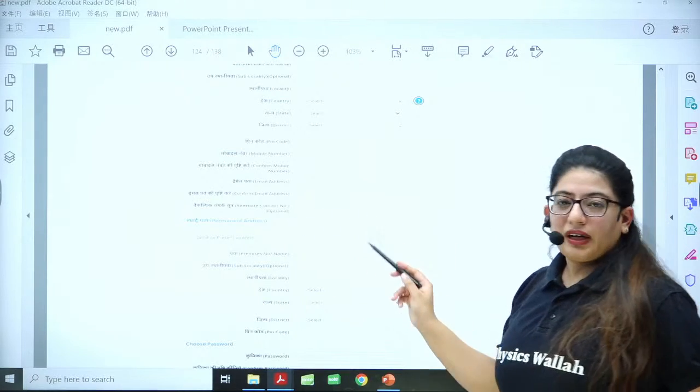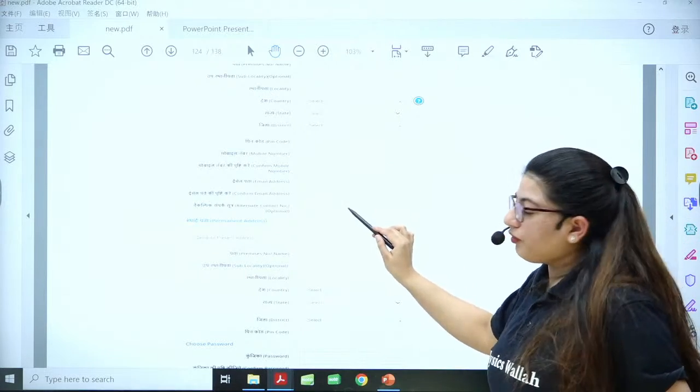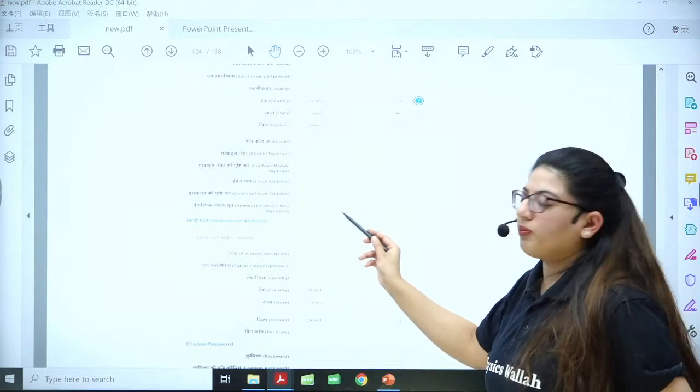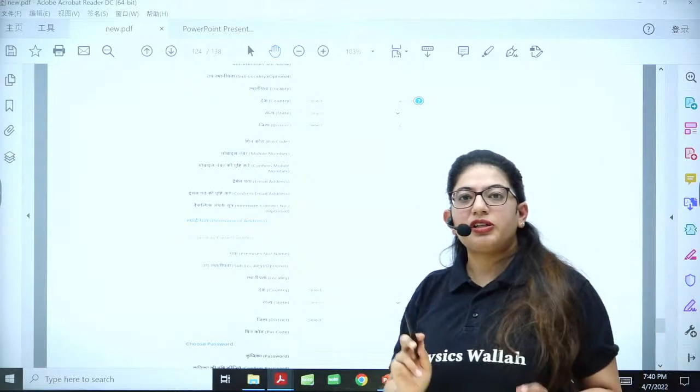Then alternate contact number. If you're giving your own number here, give your father's number. If you're giving your father's number, give your mother's number here. But the phone number and email should be your family's.